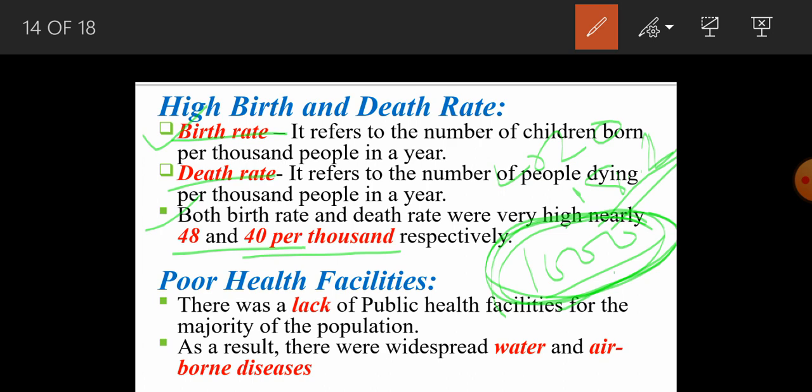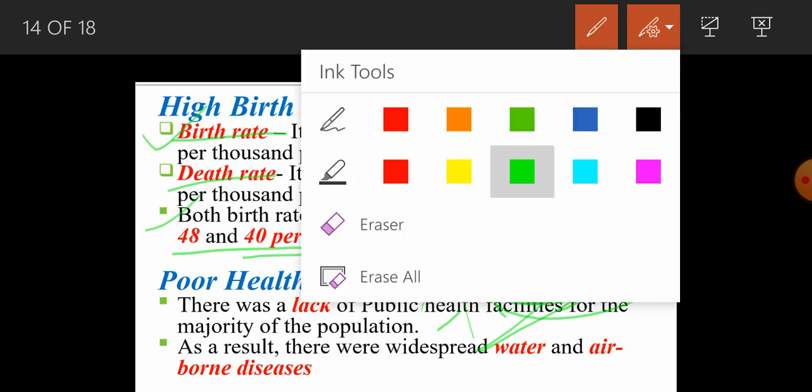So you can see how much it has decreased. Now the recent fact regarding the death rate is 7.3 deaths per thousand, a very small number of people dying, and the birth rate has also declined, due to which consistency can be maintained in the economy, or in the country.